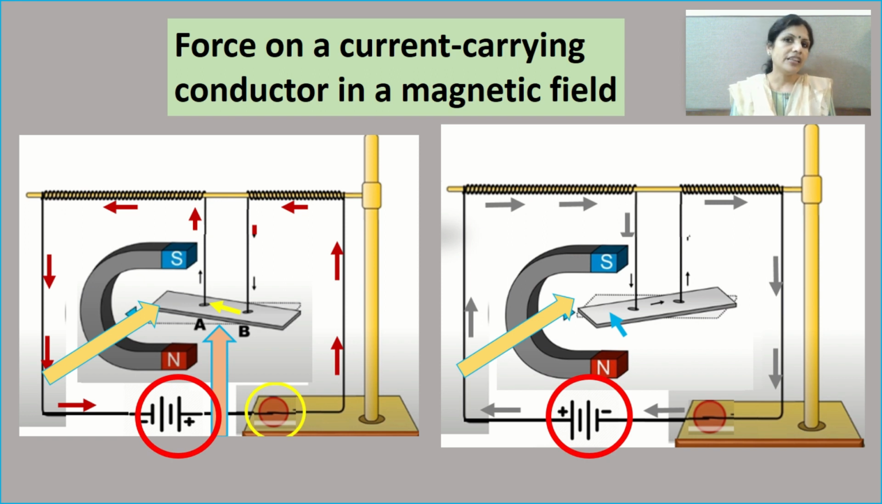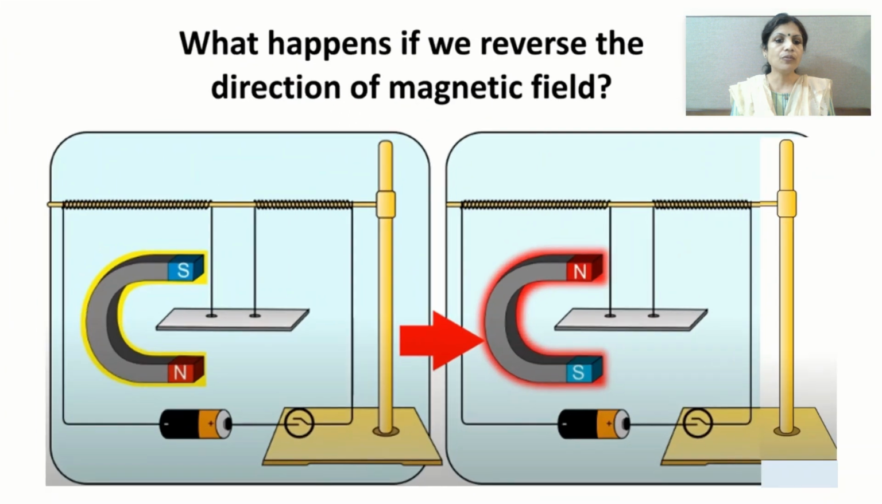Now let's see the next case. Now what will we do? Look at the first figure, children. Look at the polarity of the horseshoe magnet. South pole is towards the up, north towards the down. Now we have changed the direction of the magnetic field.